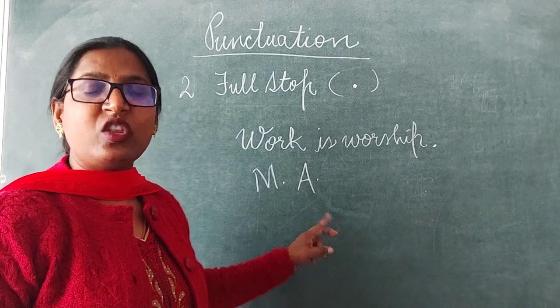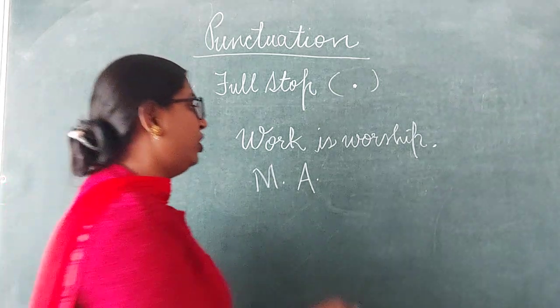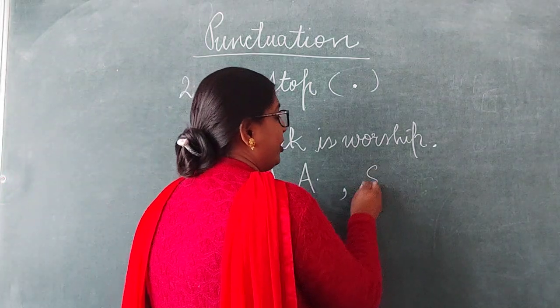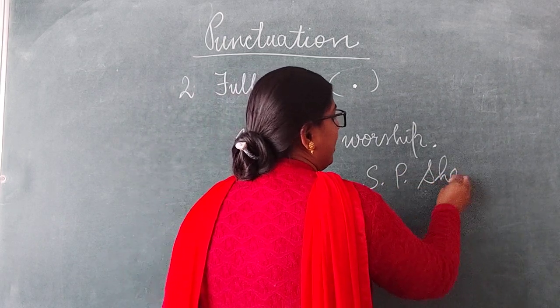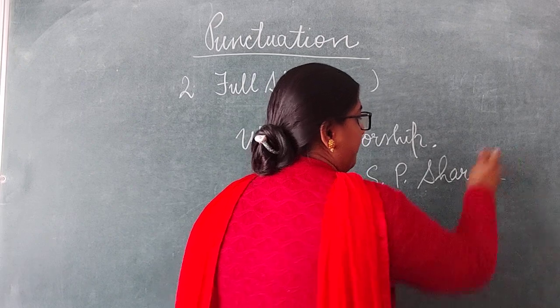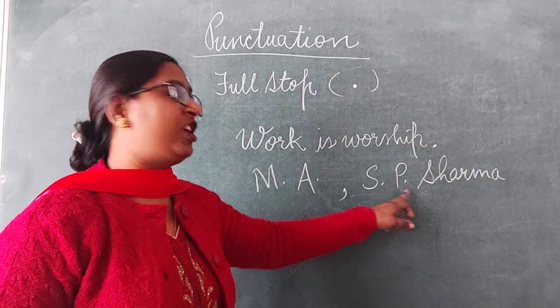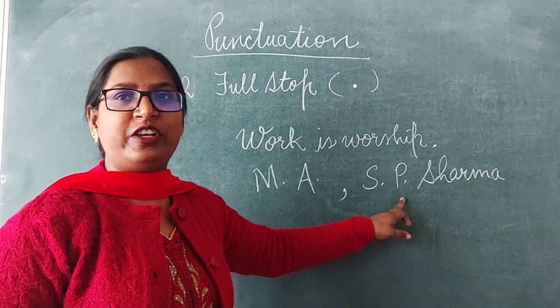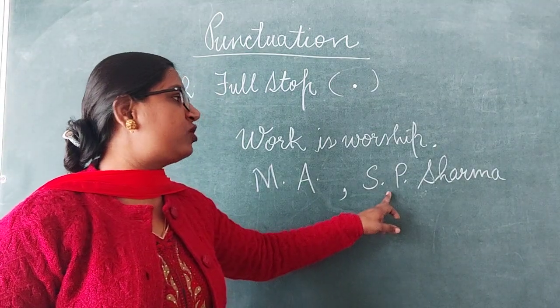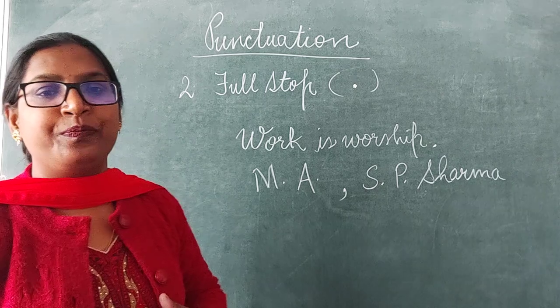Clear? After the initials also we use a full stop, for example, S.P. Sharma. It's the short form of the name of a person. We call it initials. After the initials also we put a full stop.